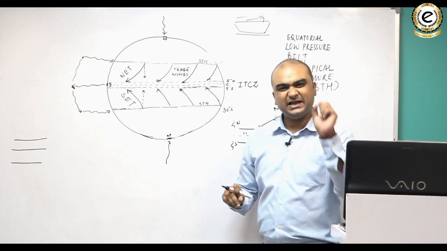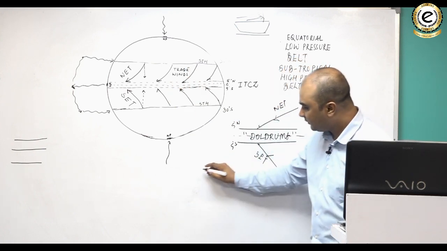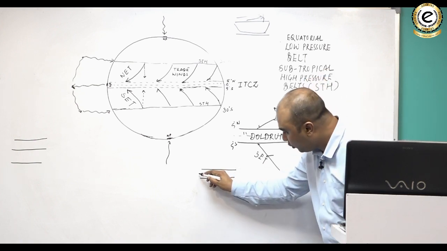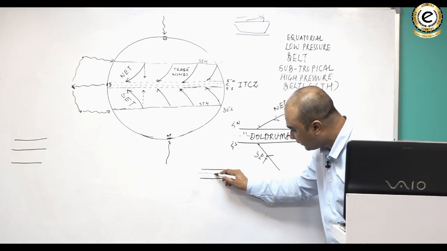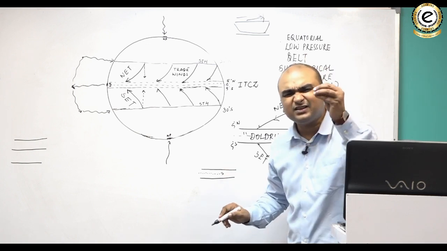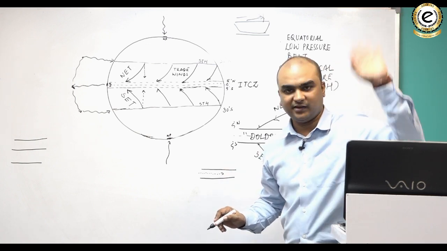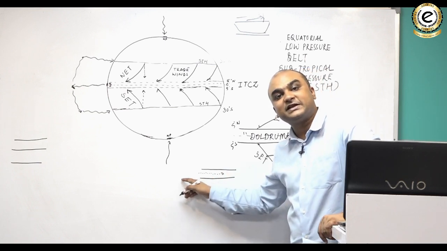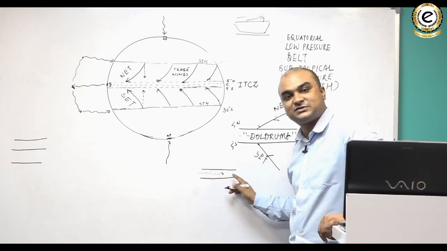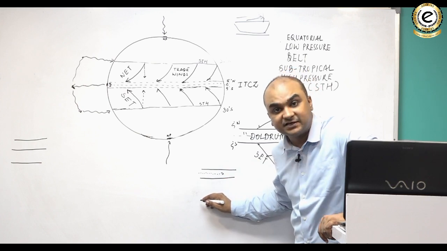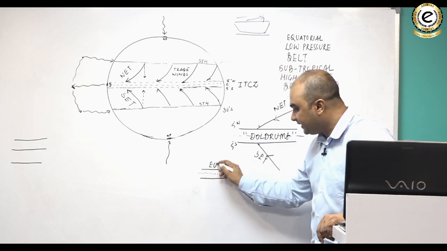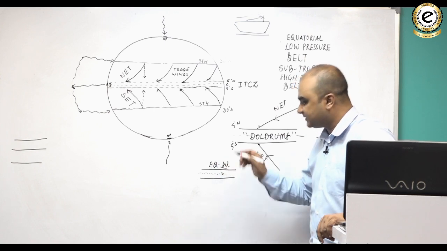But scientists or meteorologists have found a very weak wind which is blowing in the doldrums from west to east. बहुत हल्की सी wind है एक जो move कर रही है. And you know that in geography we name a wind from the direction from which it comes. So if it is moving from west to east, we will call it westerlies. And where it is moving? At the equator. So we call it equatorial westerlies.